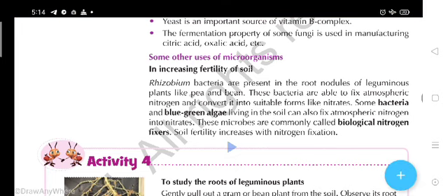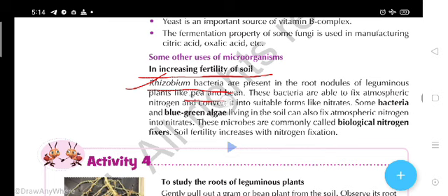Students, in increasing fertility of soil, as we know that each and every farmer requires large production in his farm. So for increasing the fertility of the soils, how do microorganisms help the farmer? A microorganism, that is rhizobium. And what type of microorganism is this? This is a bacteria present in the root nodules of the leguminous plants like the pea and beans.